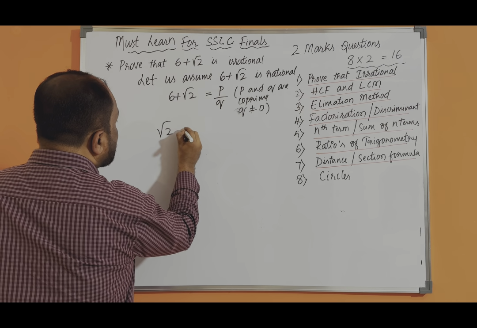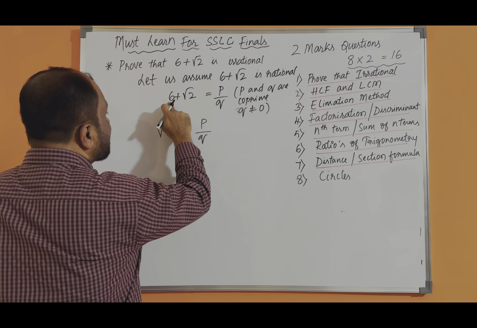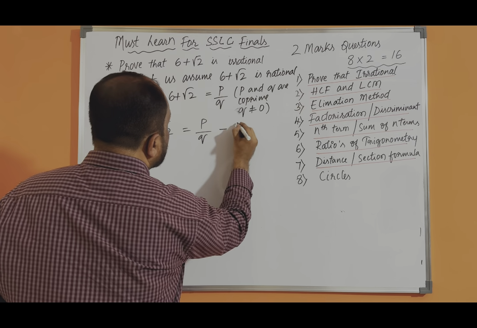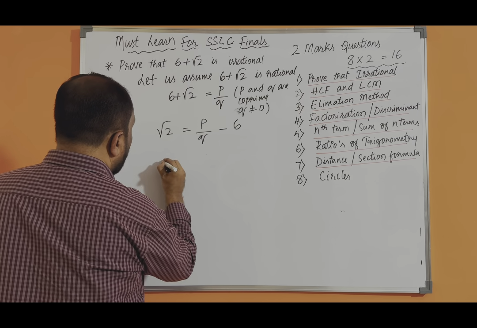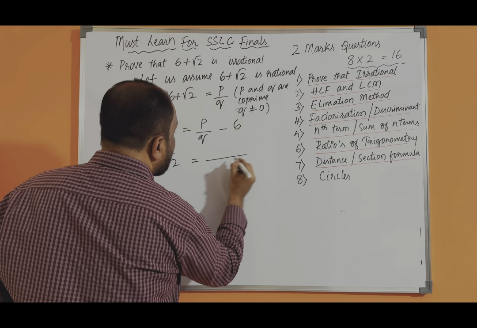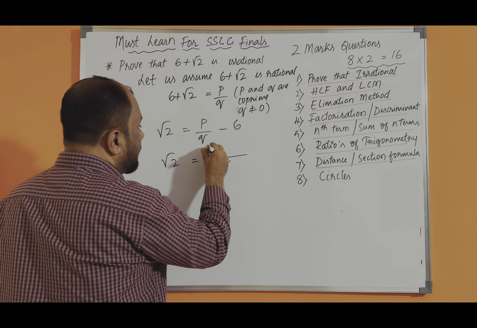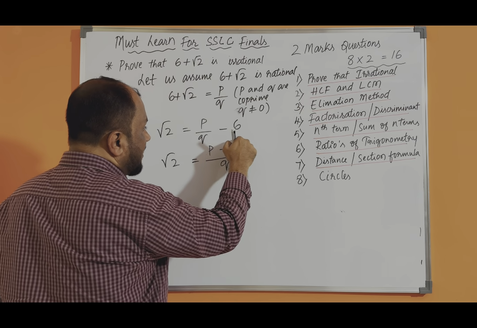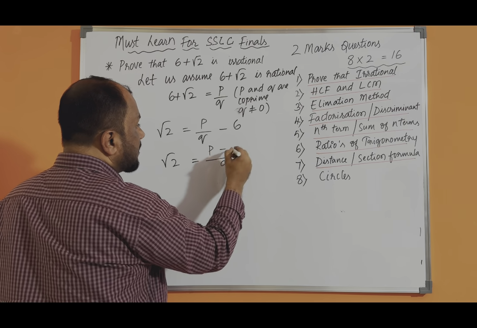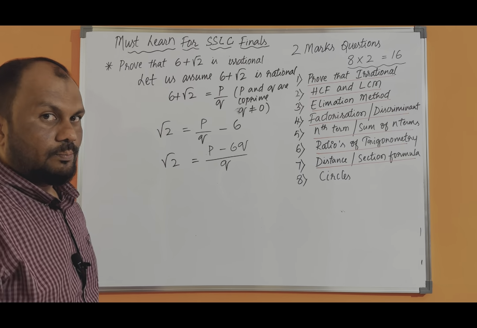Root 2 is equal to p by q. When I transpose plus 6, it becomes minus 6. Now root 2 is equal to, taking the LCM, that is nothing but q. So p as it is, minus, here divided by 1 is there, 1 into q is q, and 6 into q is 6q.